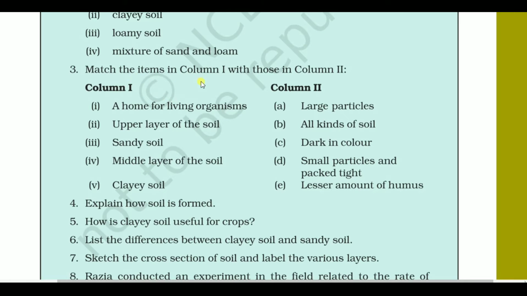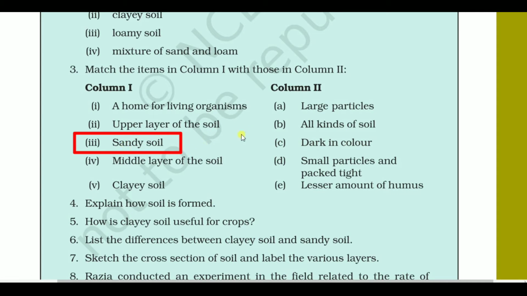Now match the items of column 1 with those in column 2. It is written, a home for living organisms. The answer will be all kinds of soil. So first of all you have to write Roman numeral 1, a home for living organisms, then you must write option B, all kinds of soil. Next, Roman numeral 2, upper layer of the soil, it will be dark in color because it contains humus. That's why it will be dark. So first write upper layer of the soil, then write C, dark in color.